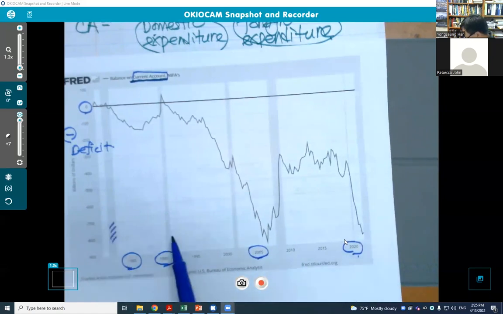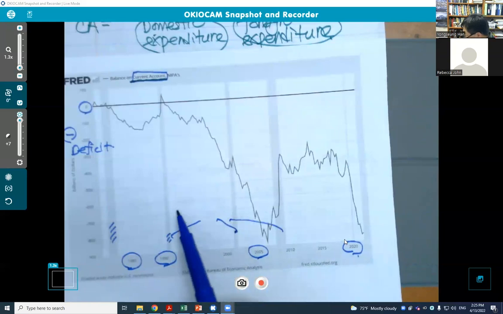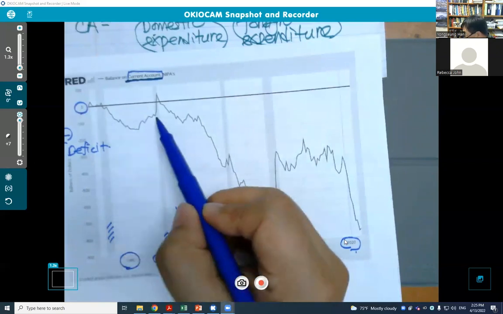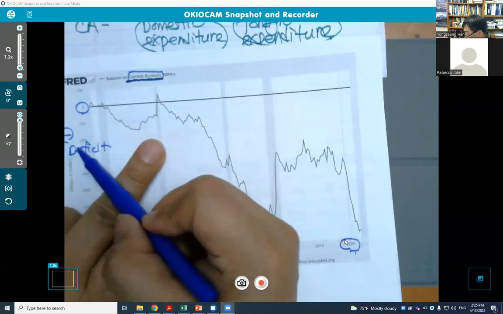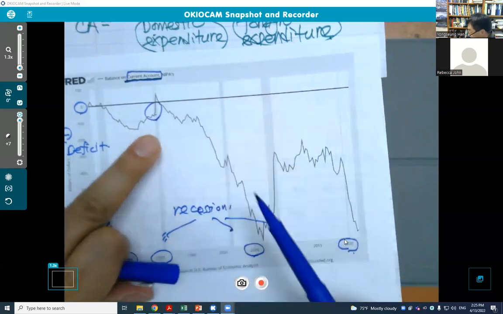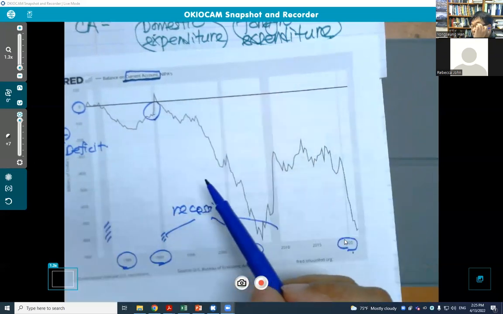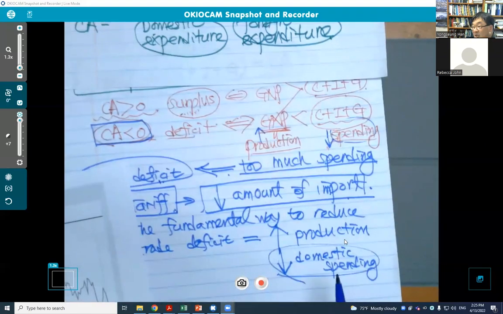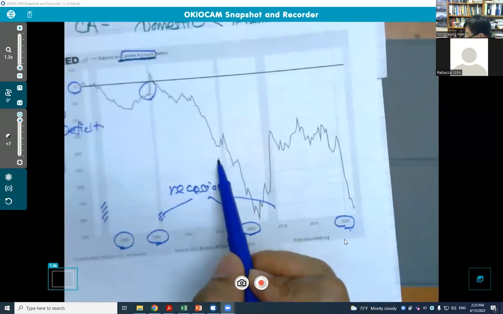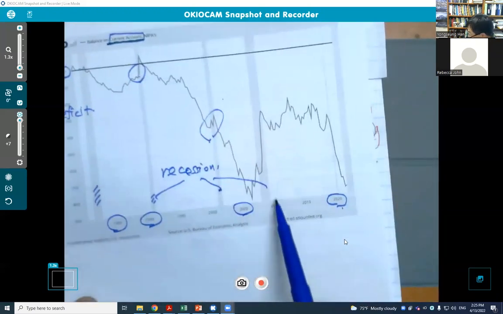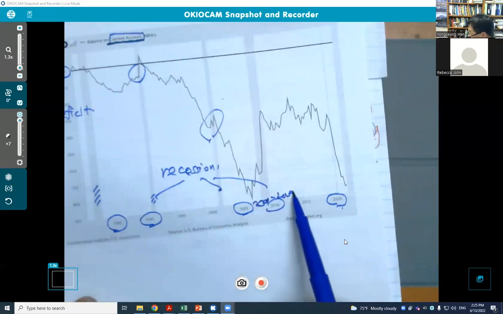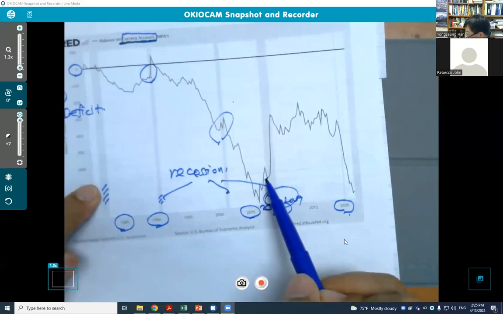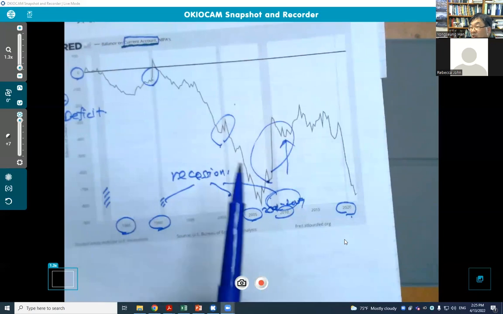And this shaded area shows economic downturns, recessions. So whenever the economy gets into recession, what happens to the trade deficit? It decreases. Whenever our economy is not good, we reduce our spending, and because of recession the trade deficit shrinks. Look here, in 2007 to 2009, our economy was in recession. Then what happened to the trade deficit? From here to here, it reduced. So this shows that.